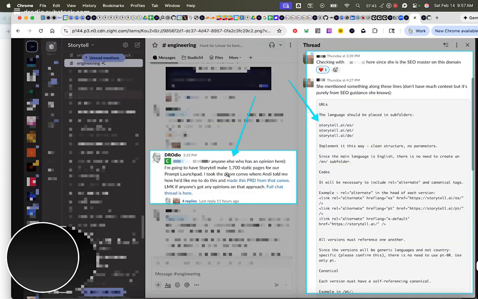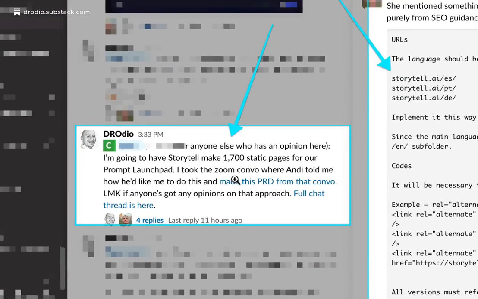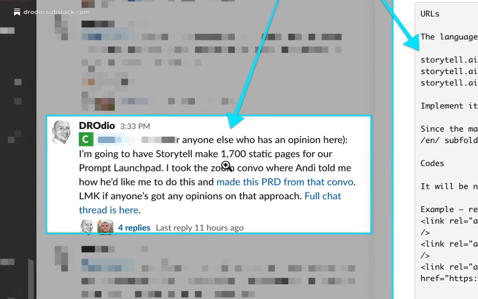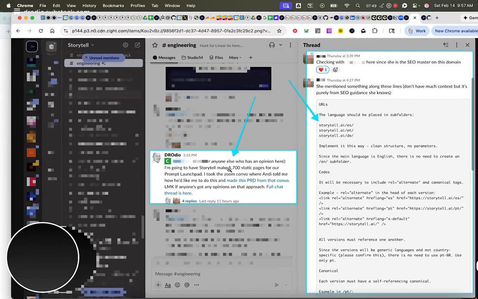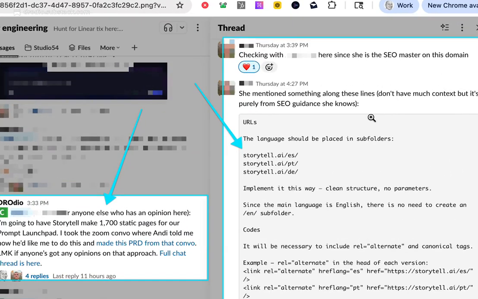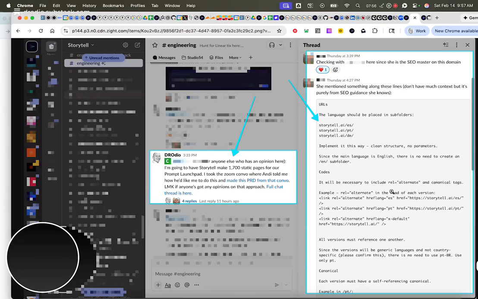Okay, the next thing is that I posted in Slack talking to my engineering team about the fact that I wanted to do this work. And so one of my engineers' wives is an SEO expert and had some advice about how we should be doing SEO. And I want to take this and add it into the Storytell project as well.